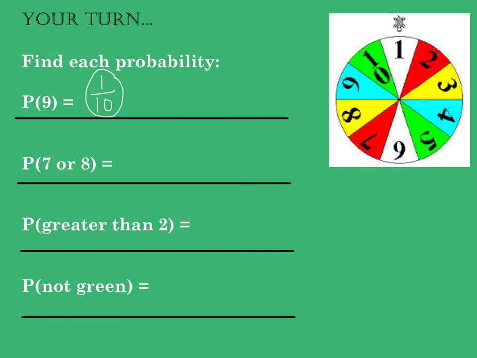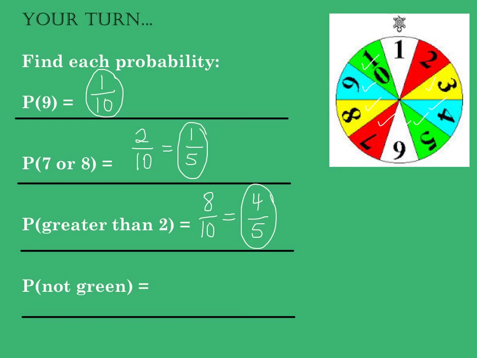The probability of rolling a 7 or an 8, there's 2 of those out of 10, which makes a probability of 1/5. A probability of getting a number greater than 2. How many numbers are greater than 2? 1, 2, 3, 4, 5, 6, 7, 8. That would be 8 out of 10, which is 4/5.